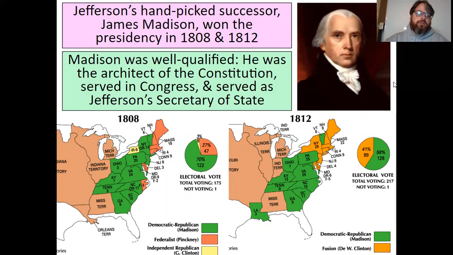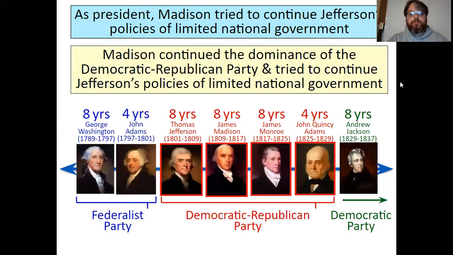Jefferson handpicked his successor, James Madison, who won the presidency in 1808 and in 1812. Madison was well qualified, according to Jefferson, of course. He was the architect of the Constitution. He served in Congress and served as Jefferson's Secretary of State. So, clearly he followed right in the footsteps of Thomas Jefferson. As president, Madison tried to continue Jefferson's policies of limited national government. He continued the dominance of the Democratic Republican Party. But as you get into the War of 1812, it was really hard to do that.